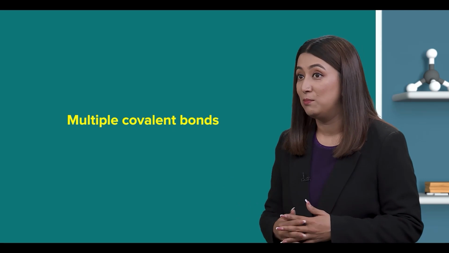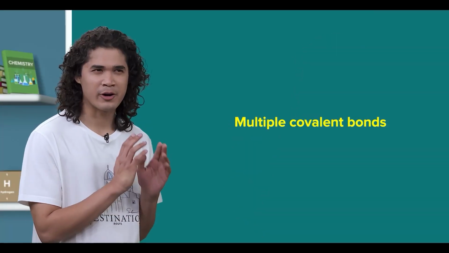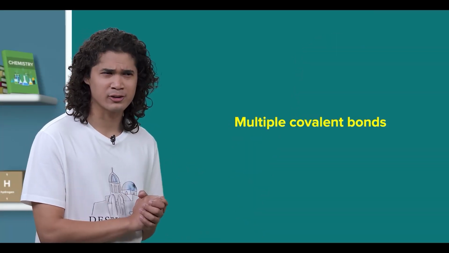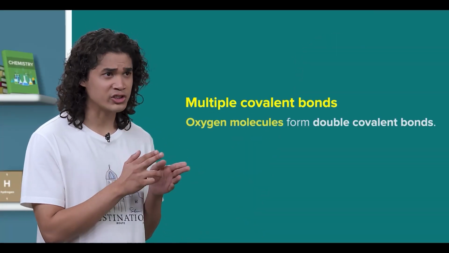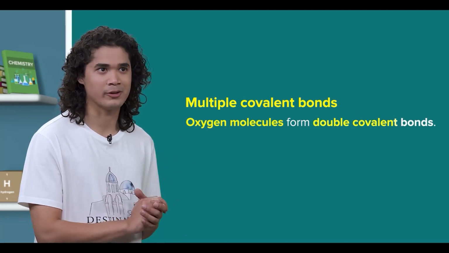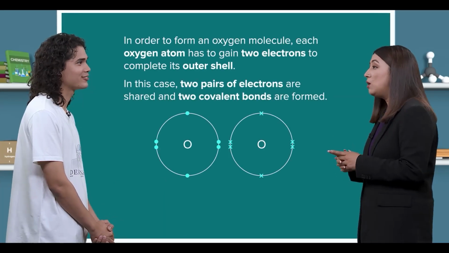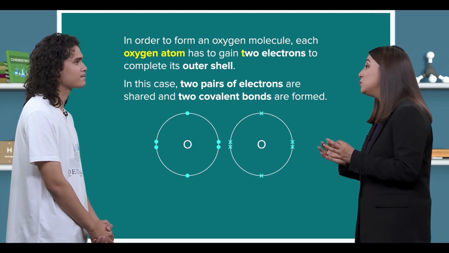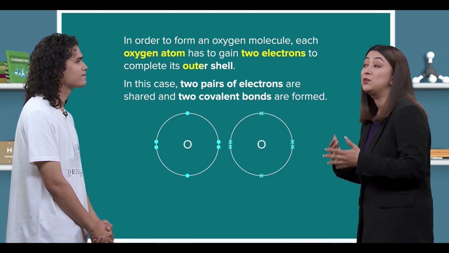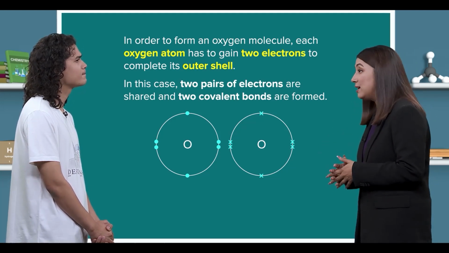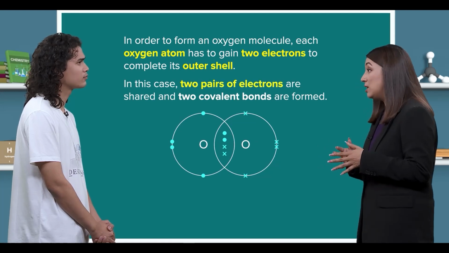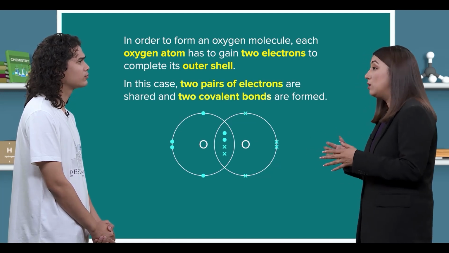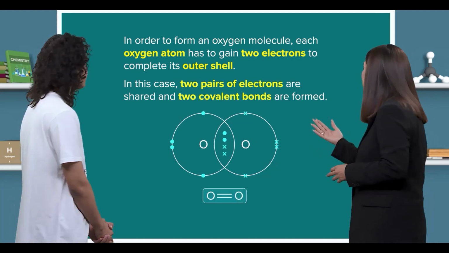Correct. Now that we've discussed single covalent bonds, let's talk about multiple covalent bonds next. Are you talking about double and triple covalent bonds? I recall that oxygen molecules form double covalent bonds. Yep. In order to form an oxygen molecule, each oxygen atom has to gain 2 electrons to complete its outer shell. So, in this case, two pairs of electrons are shared and two covalent bonds are formed. Take a look.